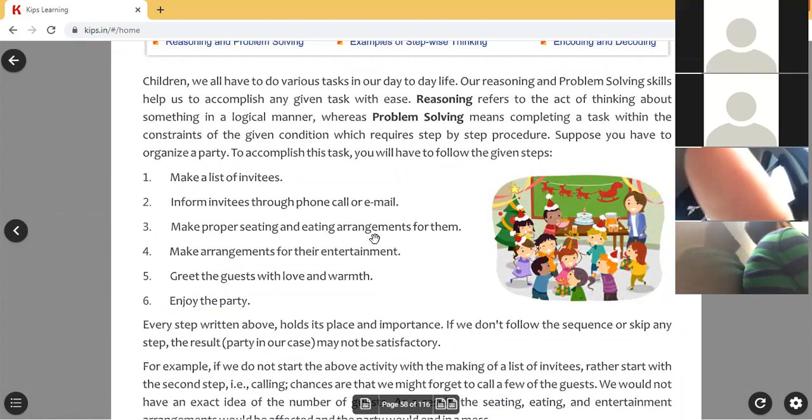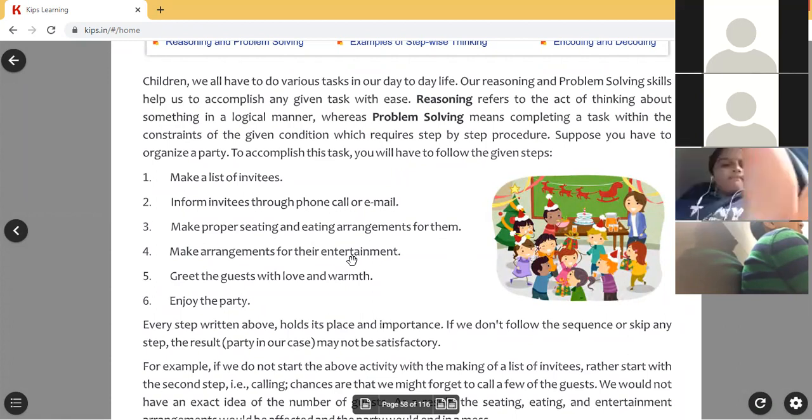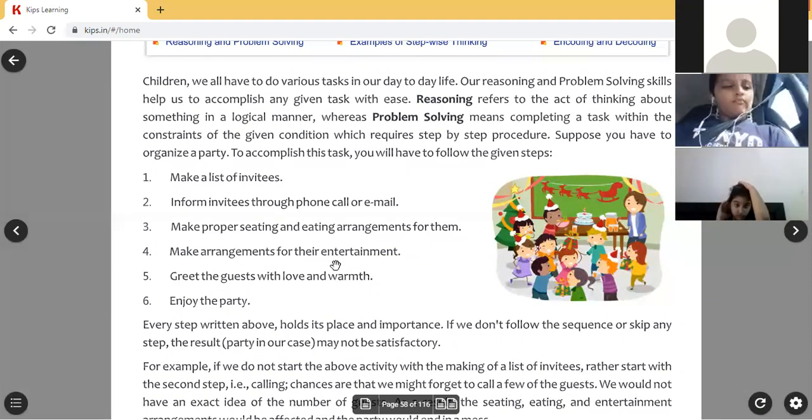Third step, make proper seating and eating arrangements for them. Okay, if they came to party, where will they sit? Some chairs, some snacks you have to arrange for them. That is third step you have to do. Fourth step, snacks also ready. Then make arrangements for their entertainment. Entertainment means dance, music, anything. Okay, they have to be entertained.